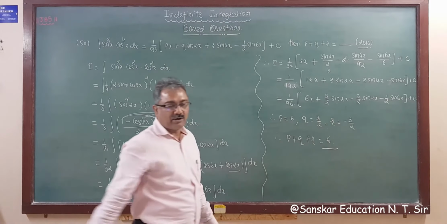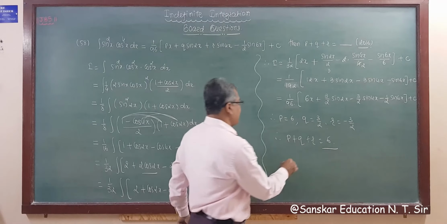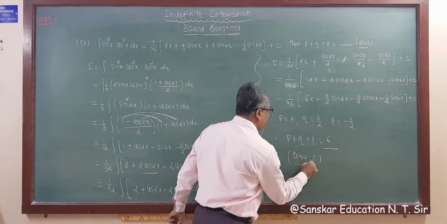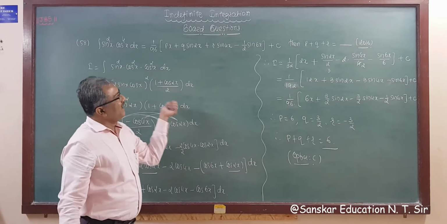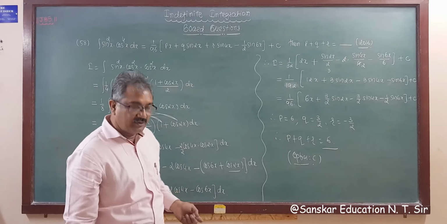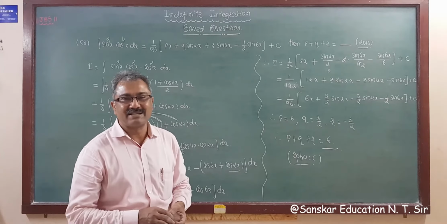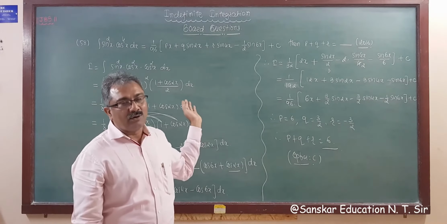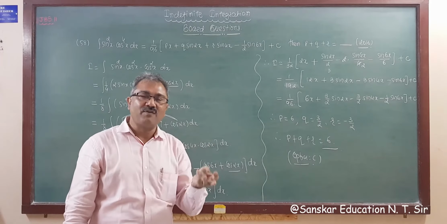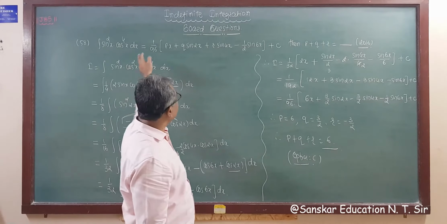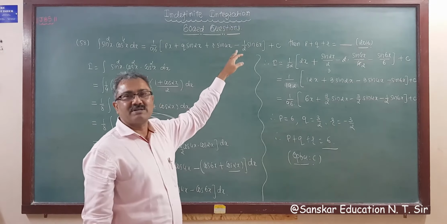That is your option C, your correct answer. So option C is the correct answer. Right? In the exam in previous years, 2016, there was only MCQ. So 3-4 mark questions are asked as an MCQ. So they ask it in this way: find out p plus q plus r, right?